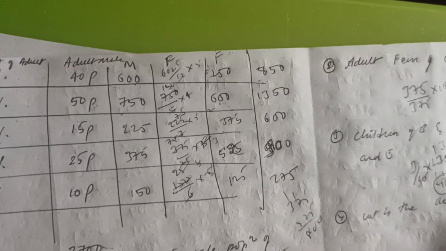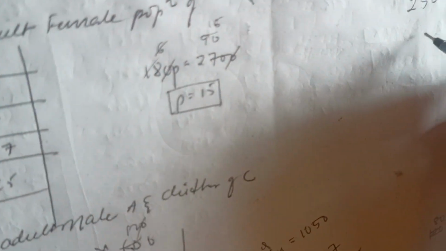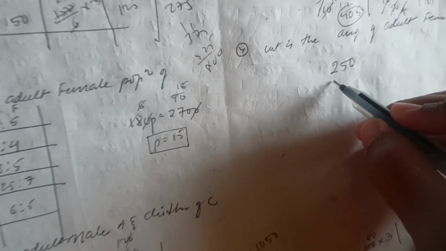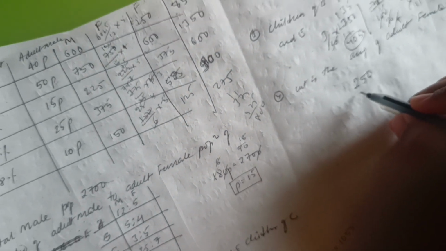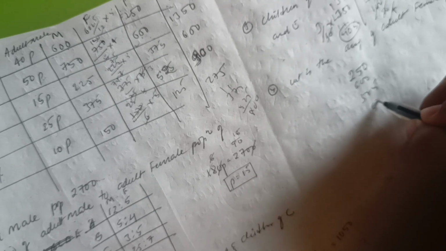Okay, so let's solve the next question. What is the average of the adult female population? So that will be 250, 250, 600, 375, 525 and 125.